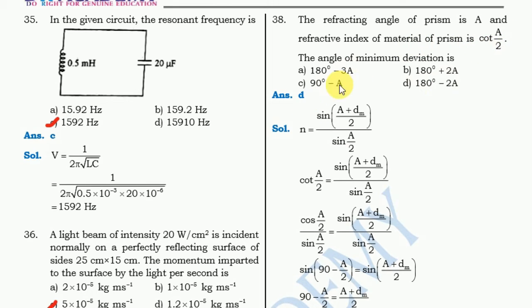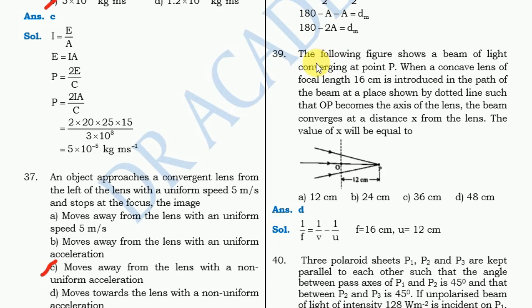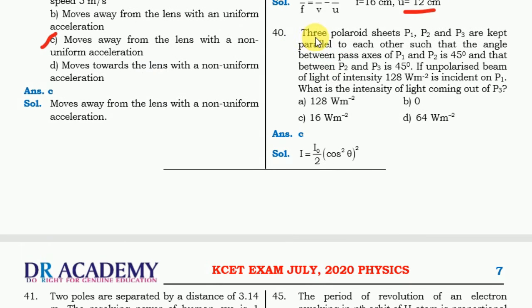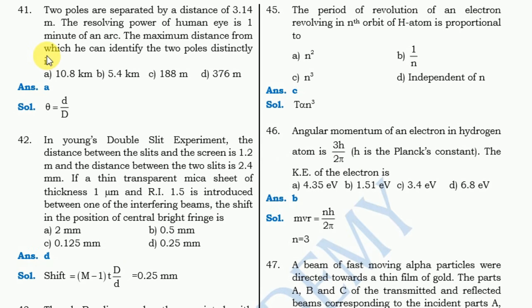The next question, the following figure shows. For this figure the correct answer is option D, 48 centimeter. No, it's 12 centimeter, sorry, this is confusing, please comment below the right answers. Next question, 3 polaroid sheets P1, P2 and P3. For this question the correct answer is option C. Next one, 2 poles are separated by a distance of 3.14. For this question the correct answer is option A,